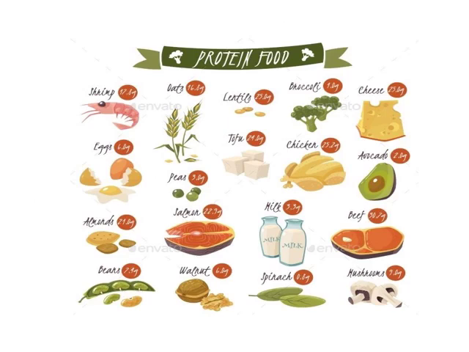Here are the protein sources: dates, shrimp, seafood, eggs, almonds, beans, walnuts, spinach, palak, milk, salmon, fish, chicken and lentils, cheese, avocados, beef, and mushrooms present in your pizza.